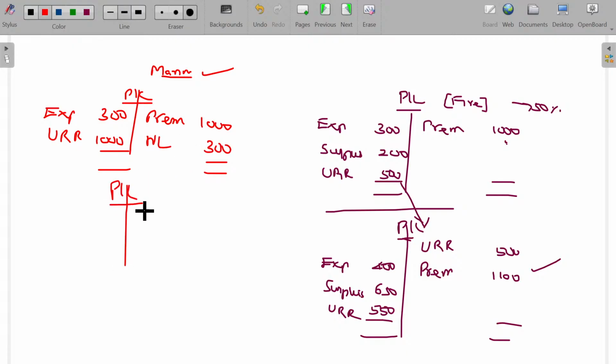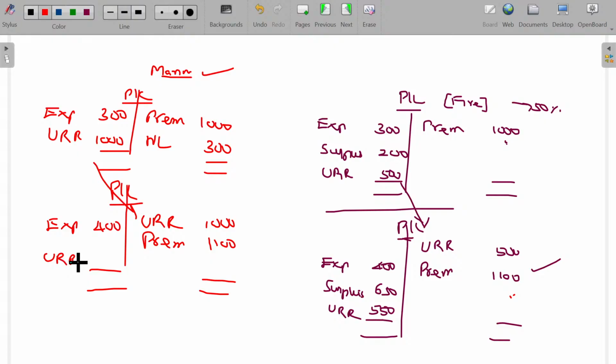In the next year, unexpired risk reserve being 1,000, the premium collected in this period being 1,100, expenses for this period being 400. What is the unexpired risk reserve to be created? For the current year premium, 100%, that is 1,100, to be created. So 2,100, 600 will be the surplus in the next year. So in case of marine, the profitability is transferred to the next period. In the very first year, we don't recognize it.